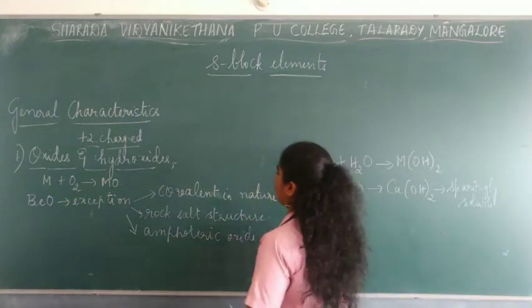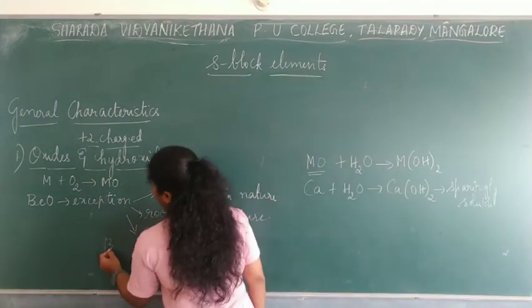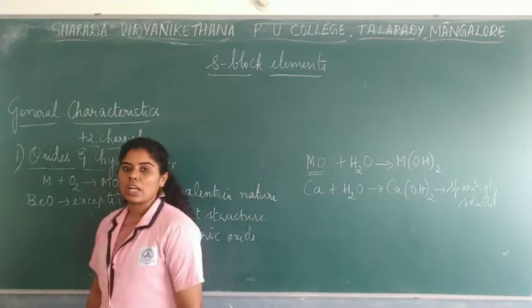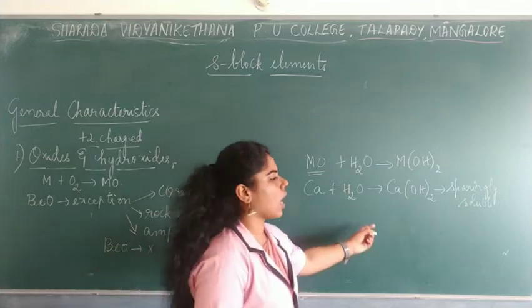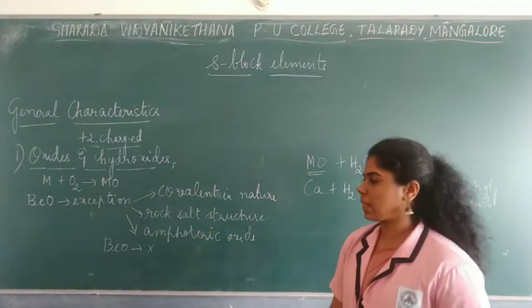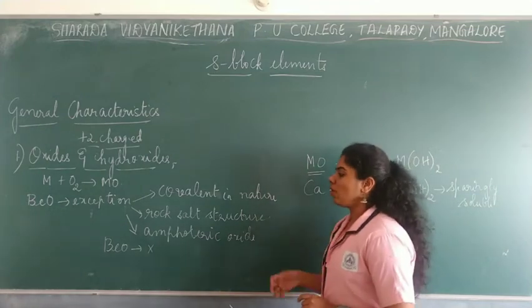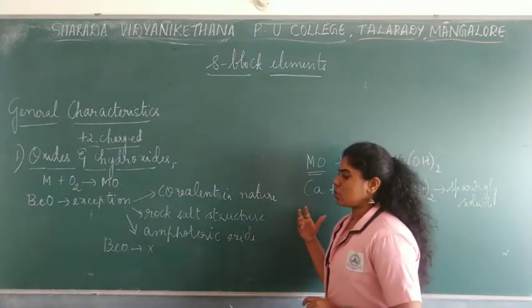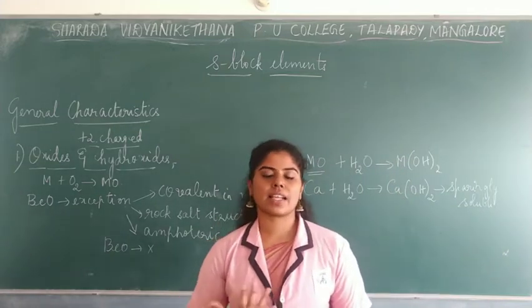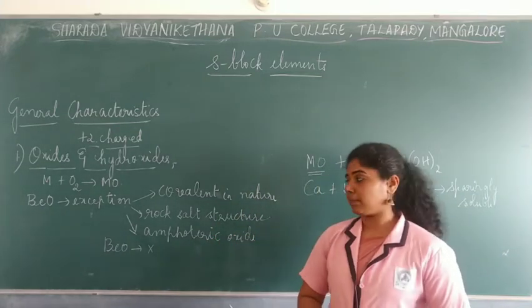So beryllium does not form an easy hydroxide. Just like how the other alkaline earth metals do, beryllium is an exception in that case. As you all know, sparingly soluble hydroxides are formed by the other alkaline earth metals except for beryllium.